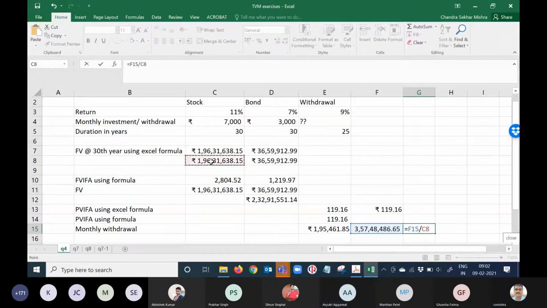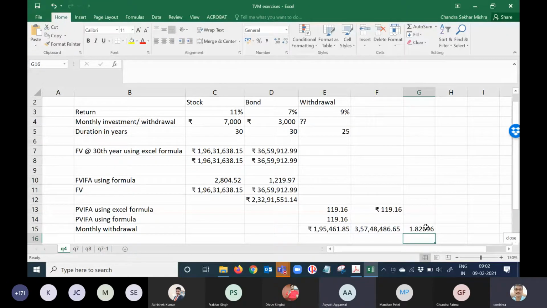Into C4, yes. Anyway, we can do it by whatever means.